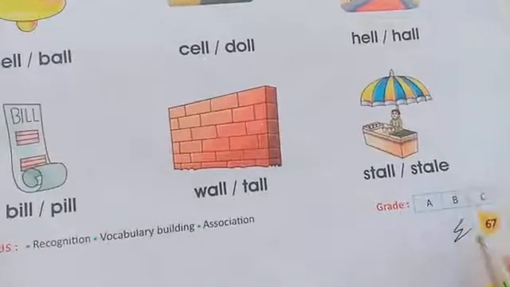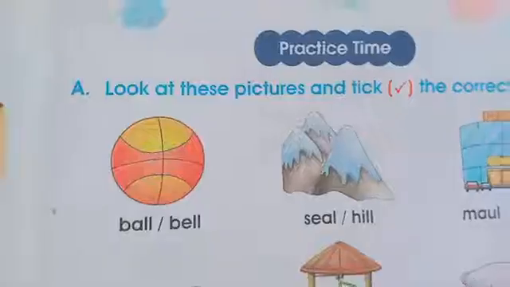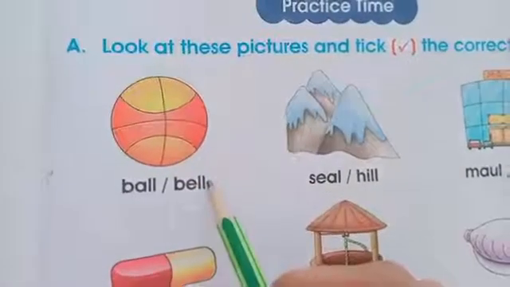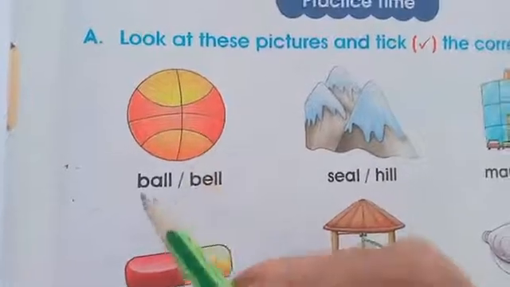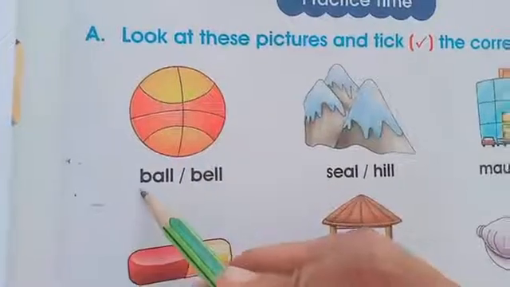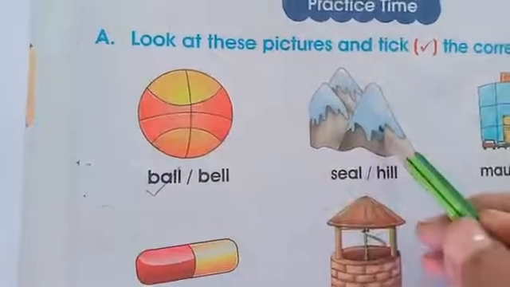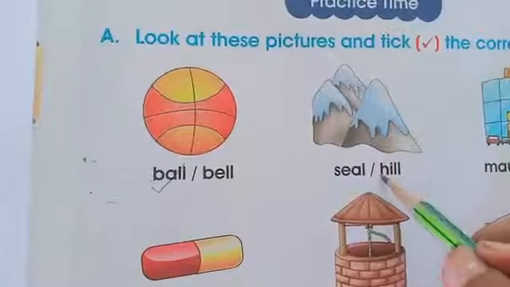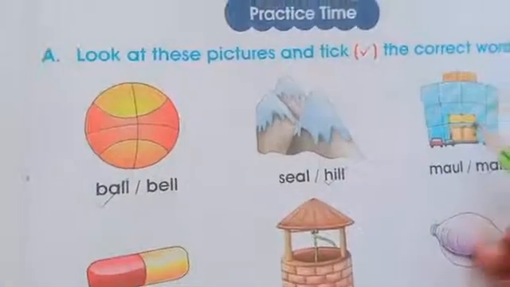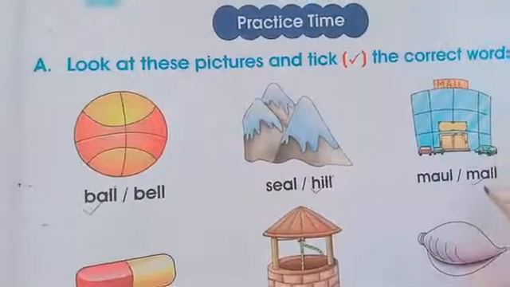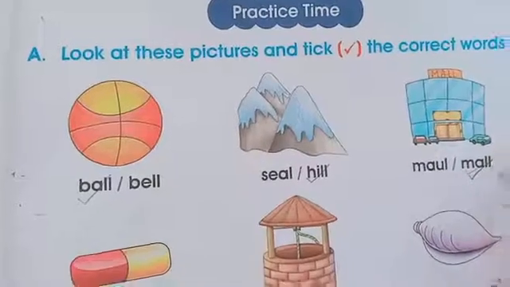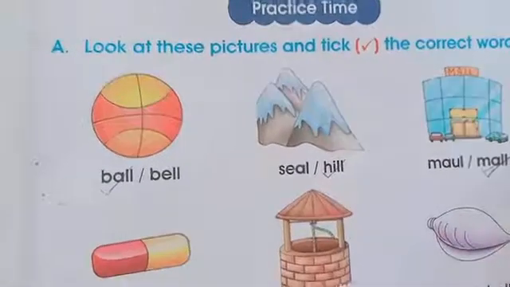Yes dear kids, now take out page number 67. What you have to do is look at this picture and tick the correct words. Two spellings are given here. You have to identify this picture and tick the correct spelling. This is ball, so you have to tick B-A-L-L, ball. Then this is hill, H-I-L-L, hill. And what is this, dear kids? Mall, M-A-L-L, mall. So you have to tick M-A-L-L.